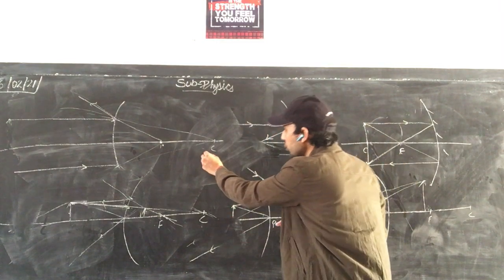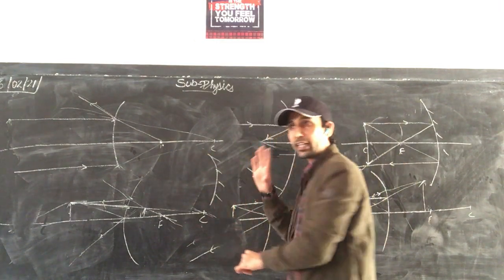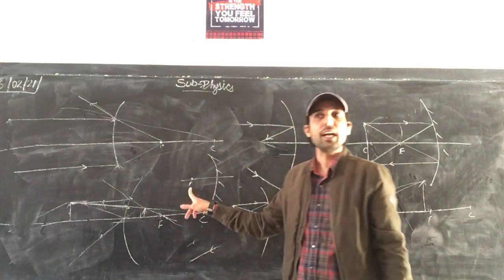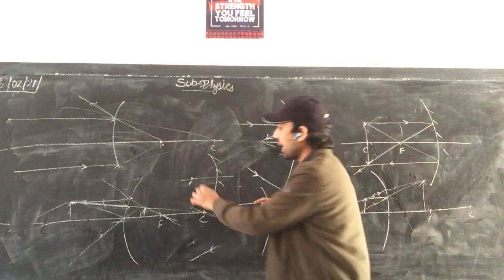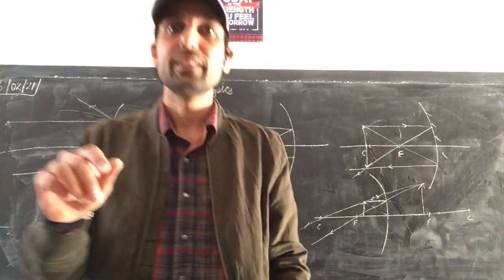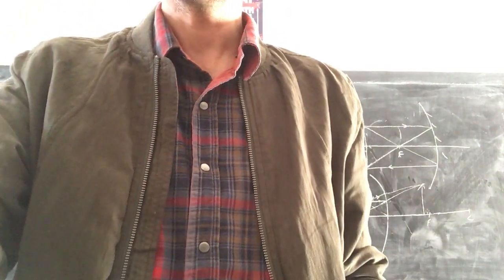So in a torch what do we do? This is the reflector at the back. At focus we place the bulb. Now the rays, after reflection they will be